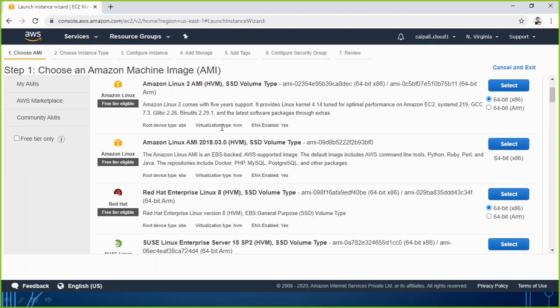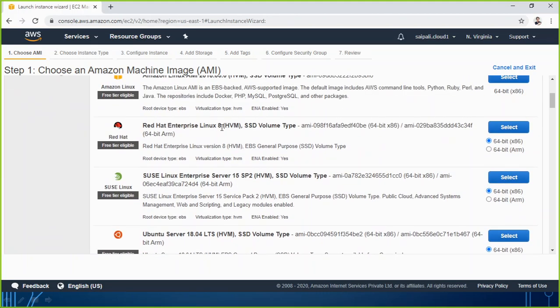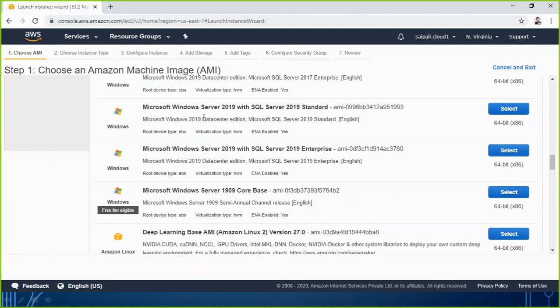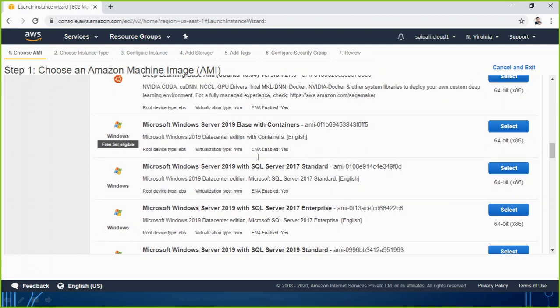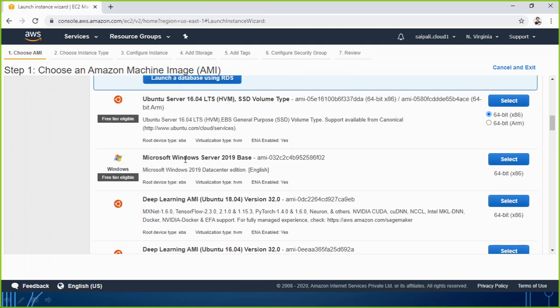Right now I'm not going to make a machine, I just want to follow a few steps to display something on the screen. So maybe I choose Windows Server 2019 itself, with the container or without the container, just the normal one. I can choose any one from here, and I click on select.